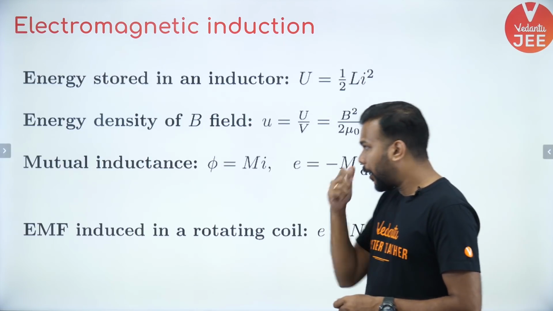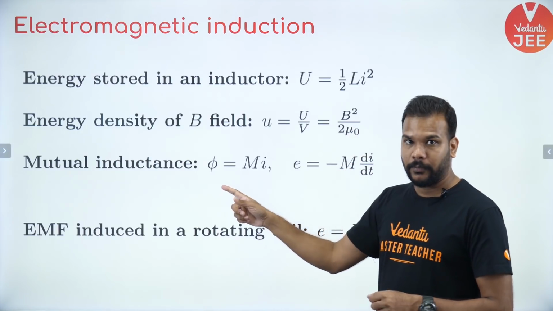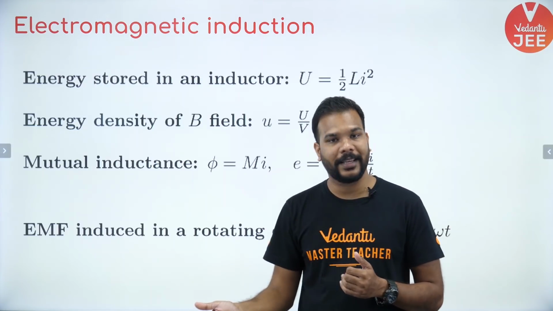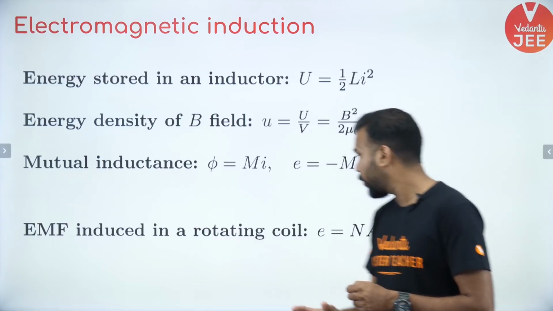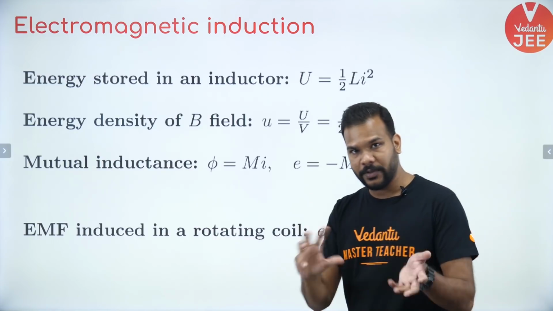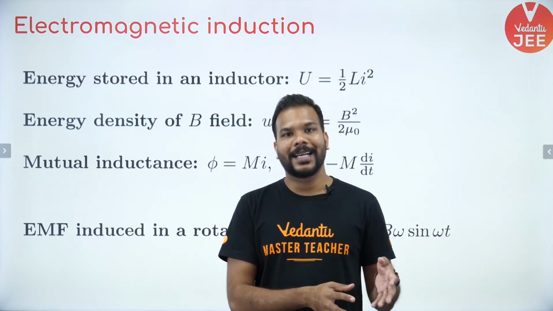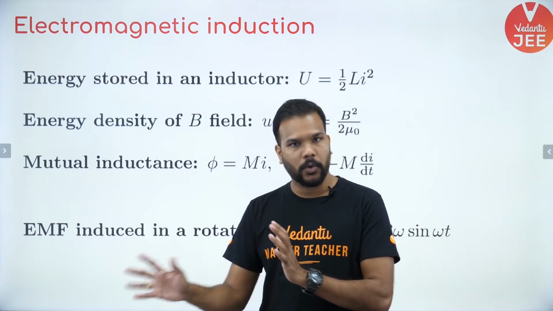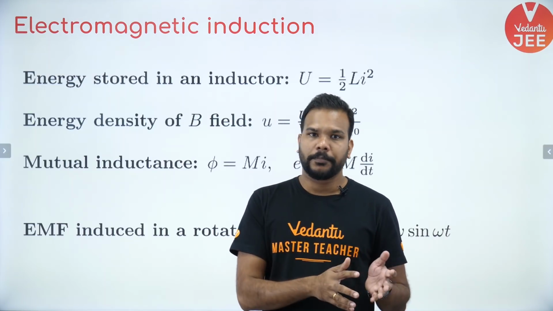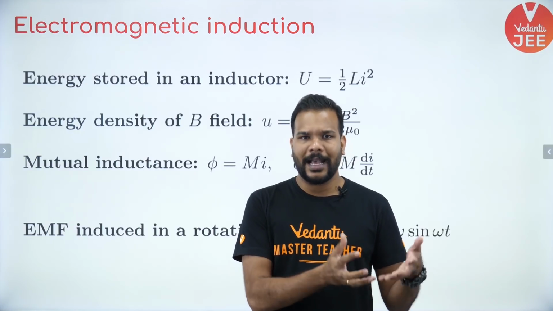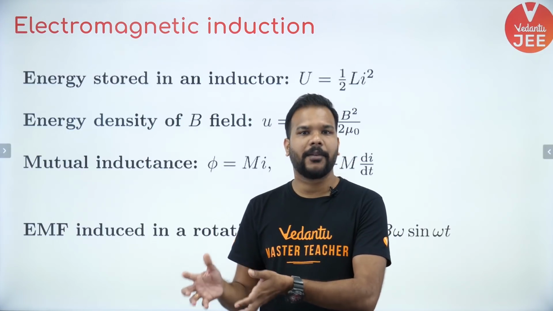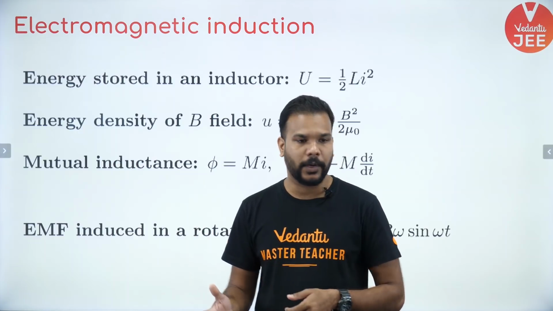And mutual inductance is the phenomenon which is very similar to self-inductance, but this time you will have two coils which are placed in close vicinity of each other. One of them has current flowing through it, the other one has no current flowing through it. We can call the first one which has current the primary coil, the one which does not have any current already existing the secondary coil.